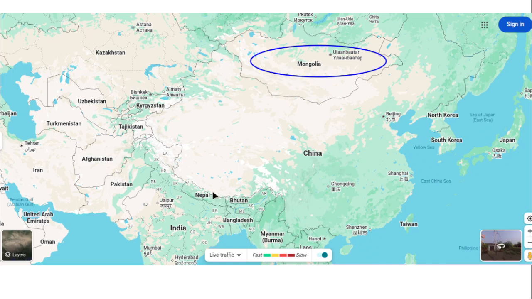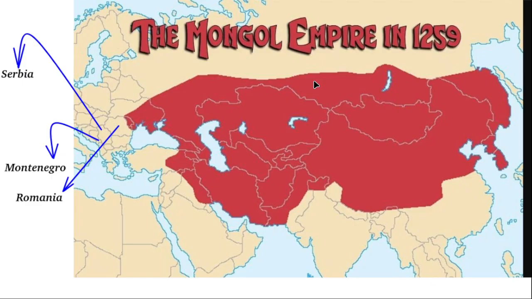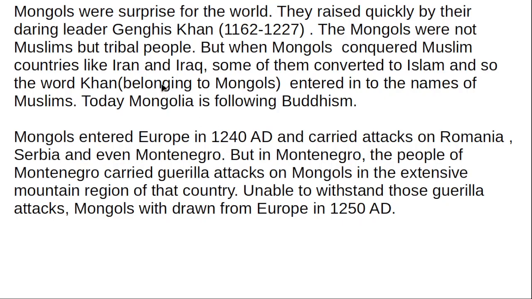See that. This is another world map from Google Maps. You can see Mongolia is here. The bordering countries are China here, and the upper country is Russia, etc. Mongolia is a small country, and many tribals were living there. Among the tribals, one leader emerged. His name was Genghis Khan.